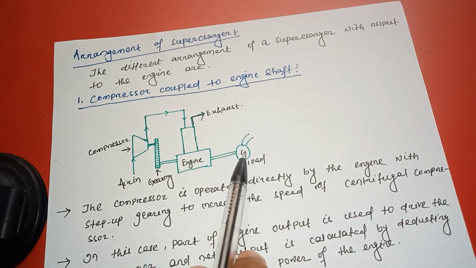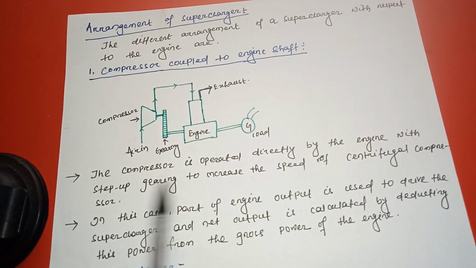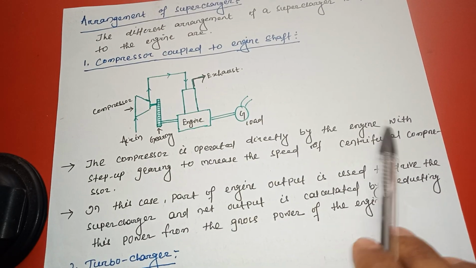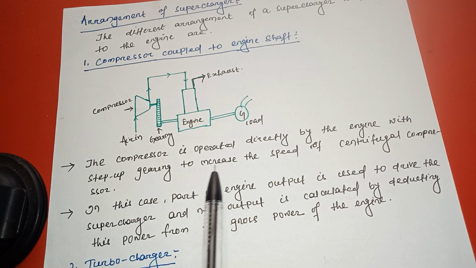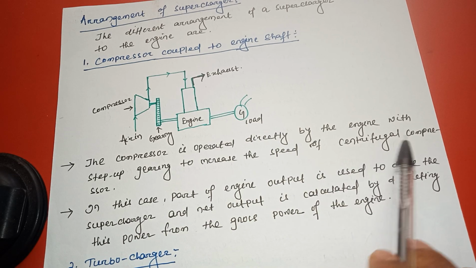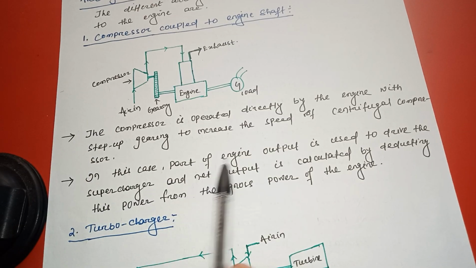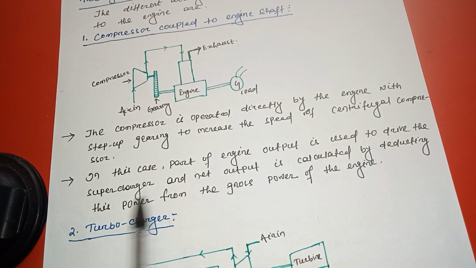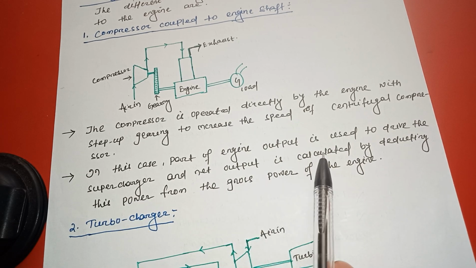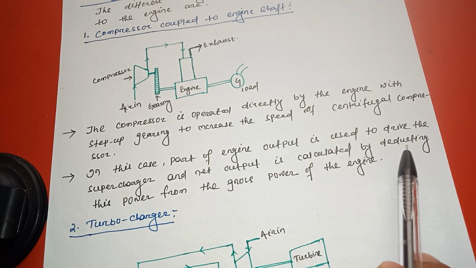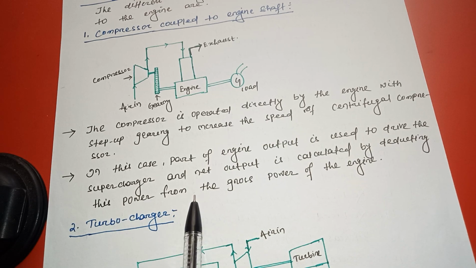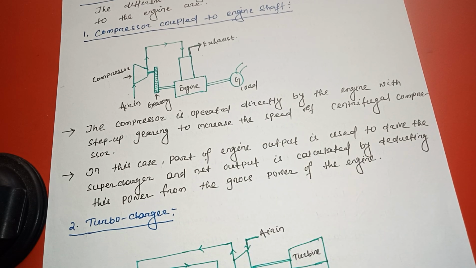It's the exhaust. Then there is a generator or load. The compressor is operated directly by the engine with a set of gearing to increase the speed of the centrifugal compressor. In this case, part of the engine output is used to drive the supercharger, and the net output is calculated by deducting this power from the gross power of the engine.